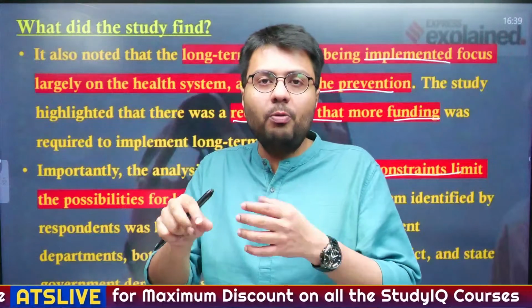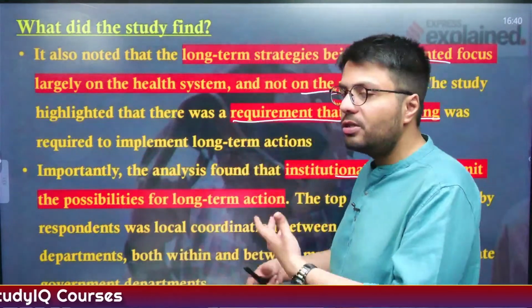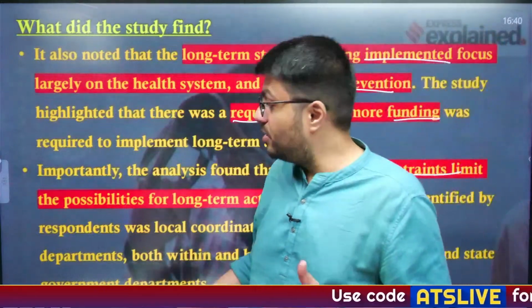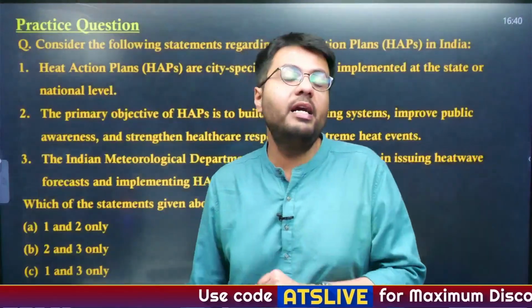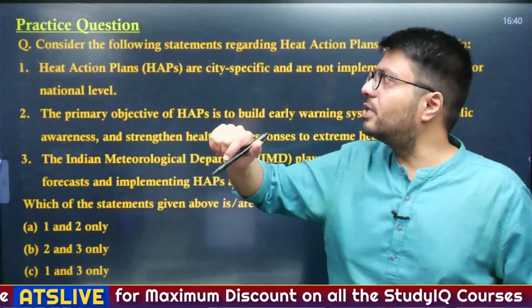So all of these bodies need to act together, then only the long-term plans will be implemented effectively. But this coordination is absent, or it is not quite effective in Indian cities. So these are the problems that have been identified by the government. Now that we have understood this article, let us solve the practice question.